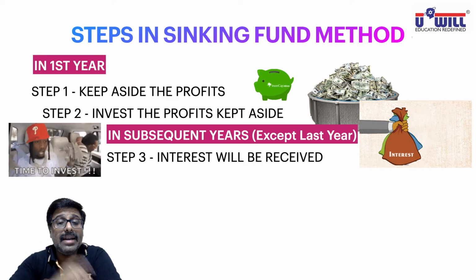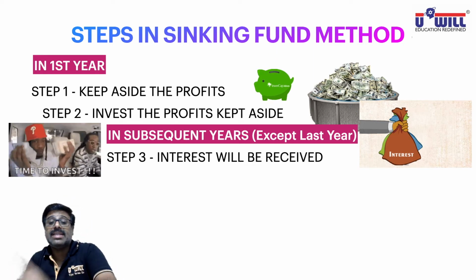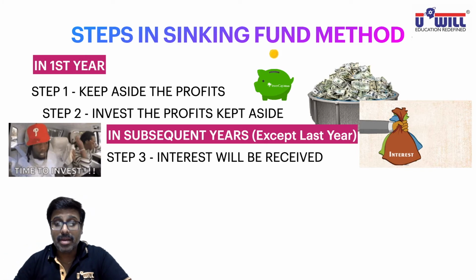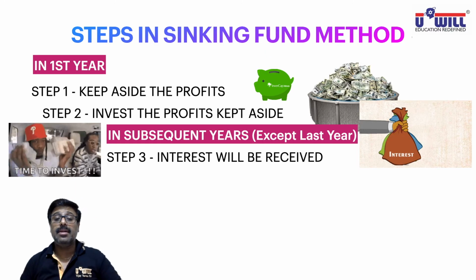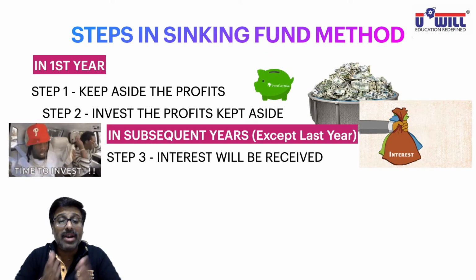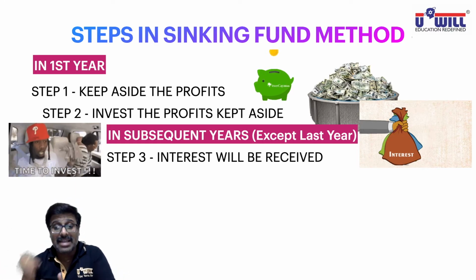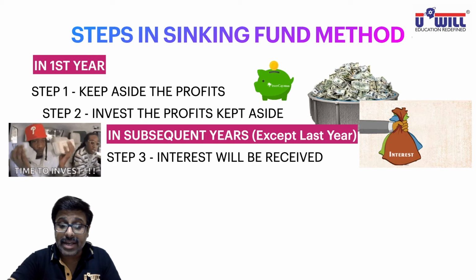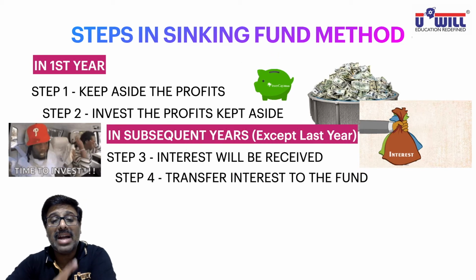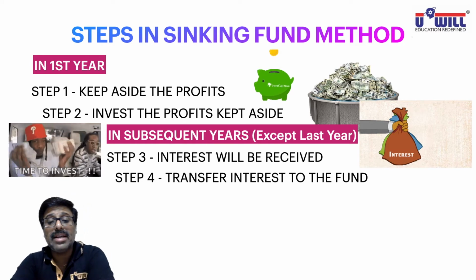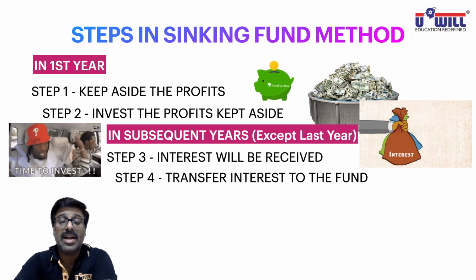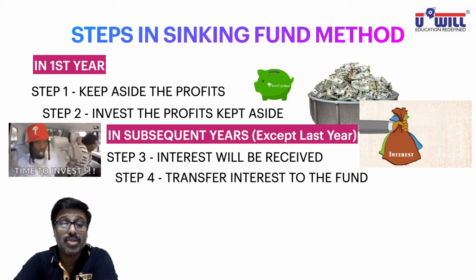Now, what did I tell you in the concept? Even this interest gets reinvested. So next year you'll earn interest on interest. And that's the reason we don't have to keep aside 1 lakh; we have to keep aside less than 1 lakh. So this interest will also be transferred to that fund. What is the fourth step? You'll remember: transfer the interest to the fund. I hope everyone is writing it. You can pause the video and write it if not written so far.